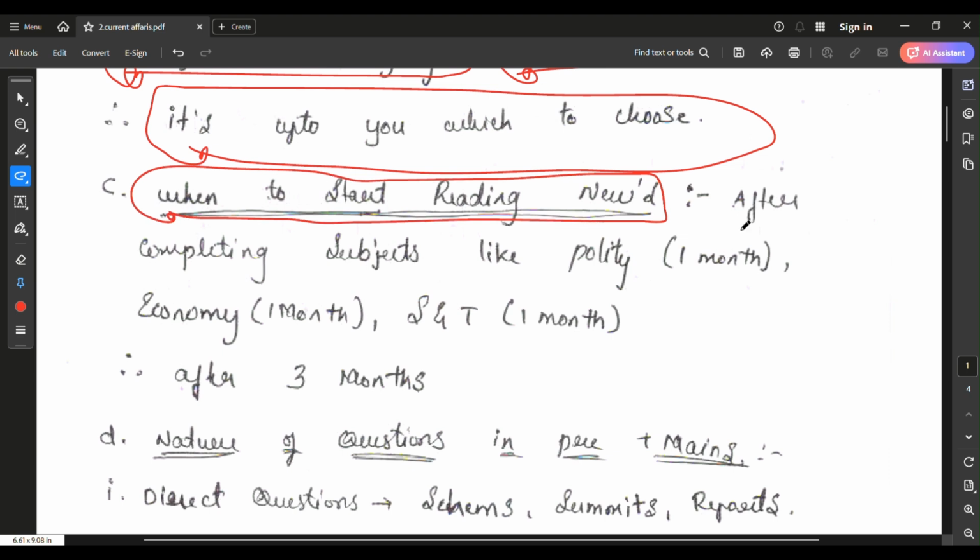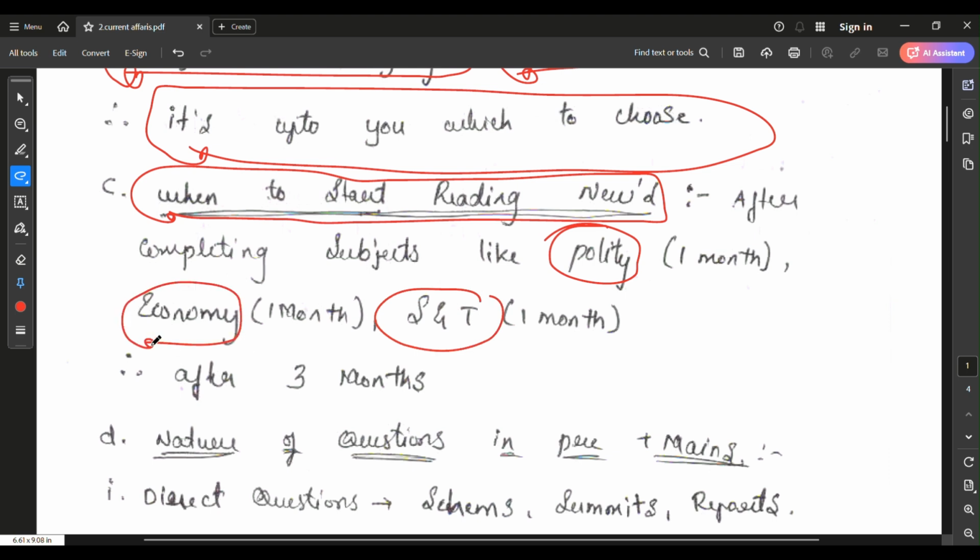Another question is when to start reading the news, newspaper or magazine. If you start initially, you don't know about the terms mentioned in the news, such as inflation, balance of payment crisis, and constitutional amendment. You don't know about anything. That's why you should read the news after completing important subjects like polity, science and technology, and economy.